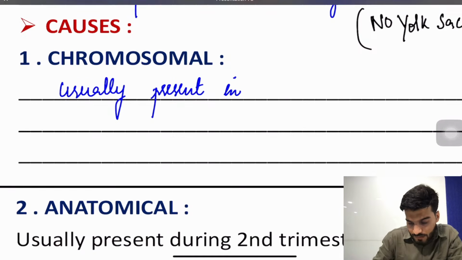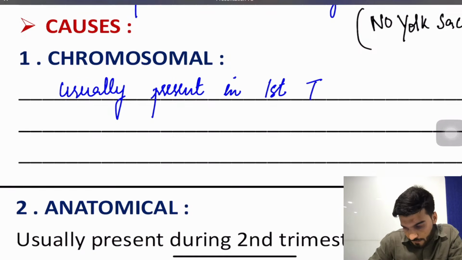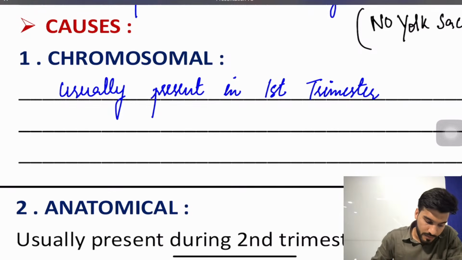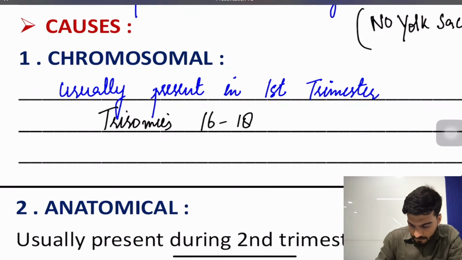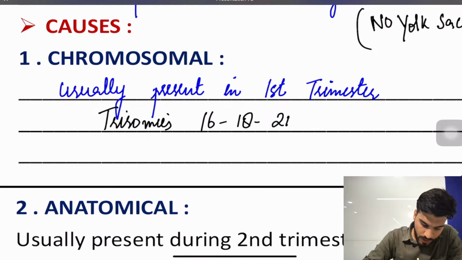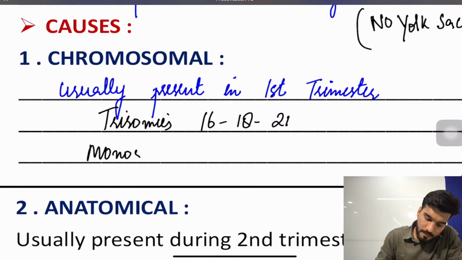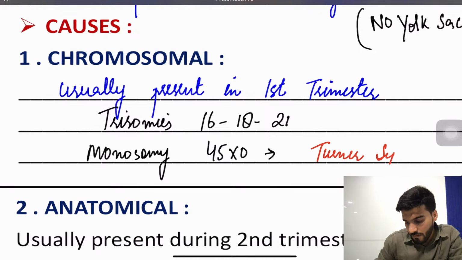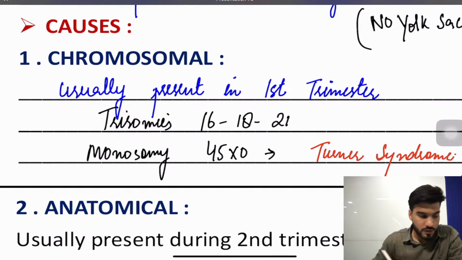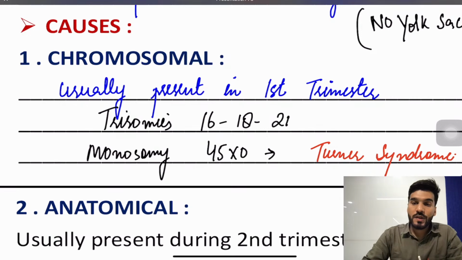Like we have trisomy 16, 18 and 21, or we have monosomy 45 XO, which is called Turner syndrome. That is the chromosomal cause of abortion.